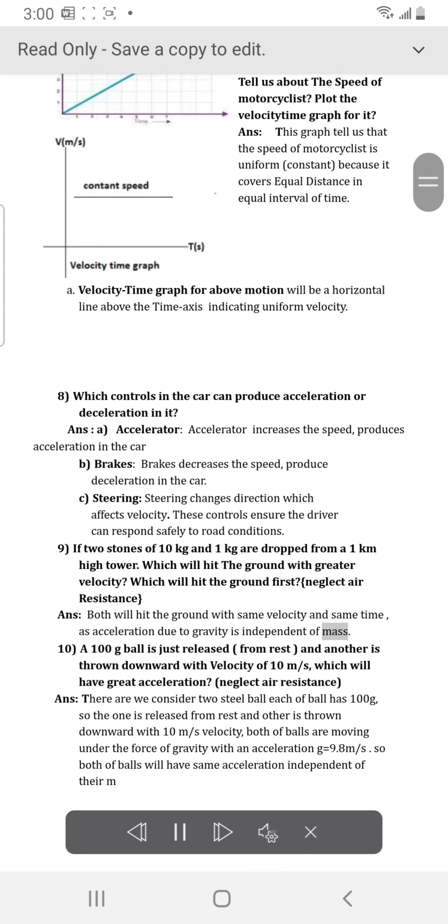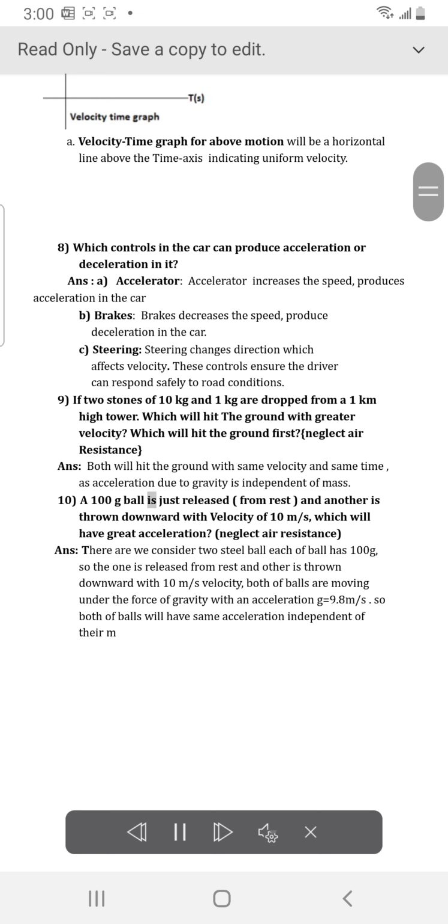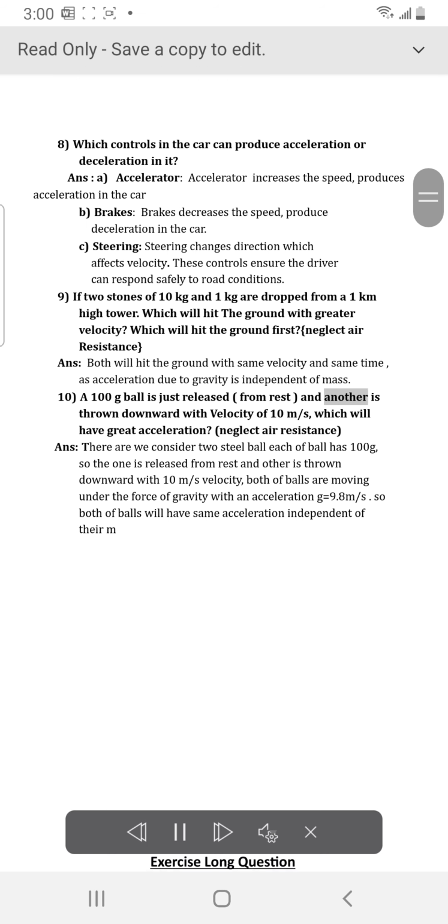acceleration due to gravity is independent of mass. A 100 g ball is just released from rest, and another is thrown downward with a velocity of 10 meters per second. Which will have greater acceleration? Neglect air resistance. Answer: Here we consider two steel balls. Each ball has 100 g, so one is released from rest and the other is thrown downward with 10 meters per second velocity. Both balls are moving under the force of gravity with an acceleration g equal to 9.8 m/s squared. So both balls will have the same acceleration independent of their mass.